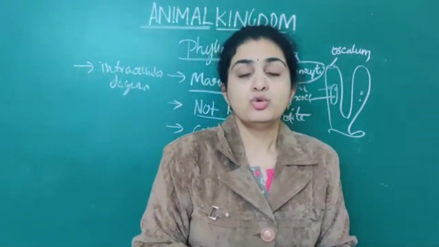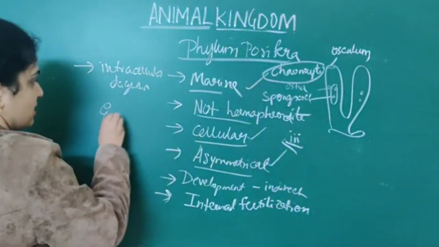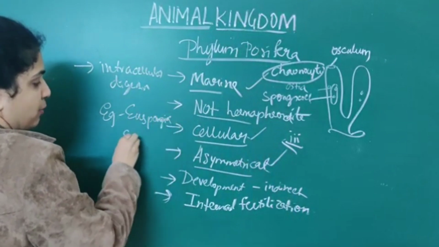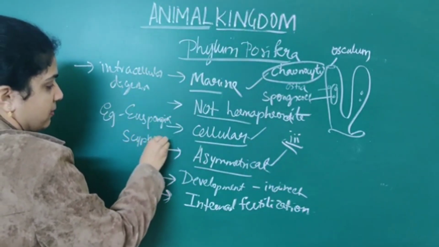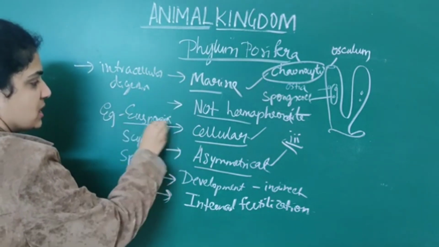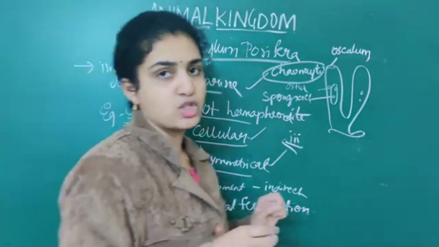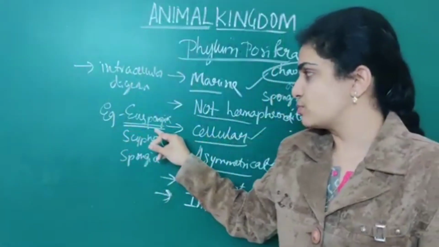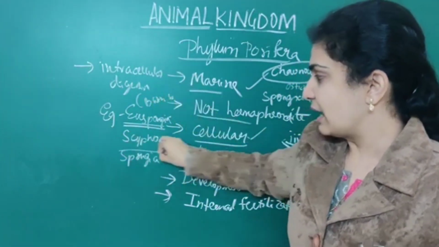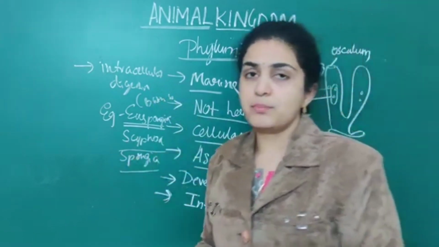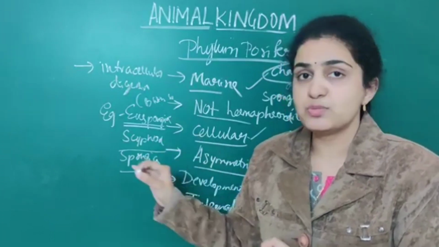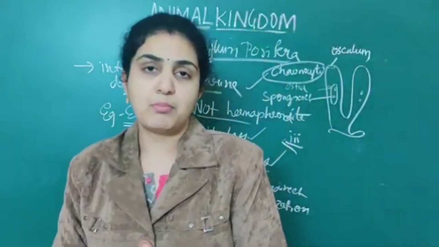So basically examples of this are Euspongia, Scypha, as well as Spongia. Euspongia is nothing but bath sponge. The scientific name is Euspongia and the normal name is bath sponge. Next Scypha, next Spongia. Anything that is related to Scypha or Spongia, Euspongia, anything will come under phylum Porifera.